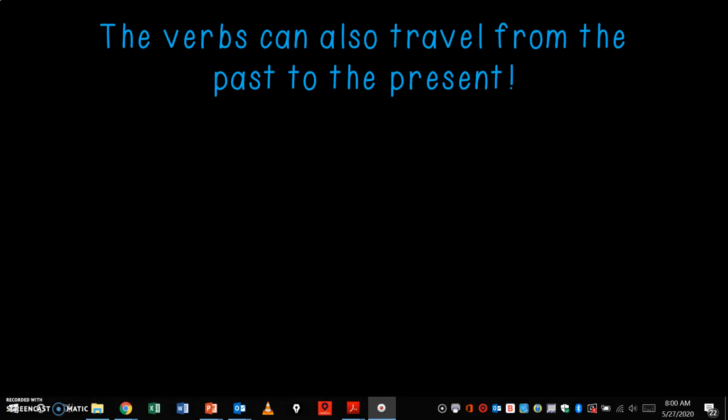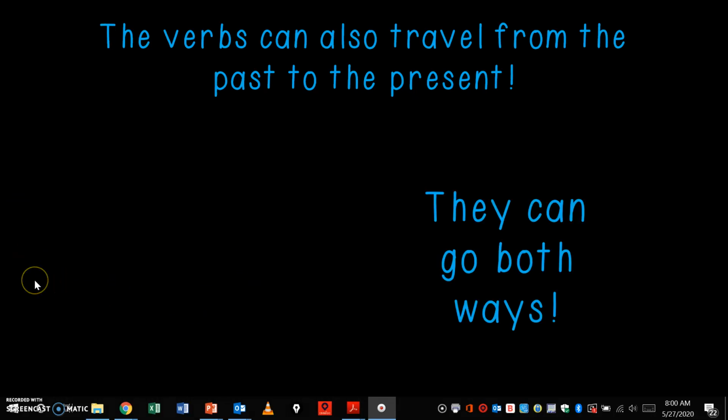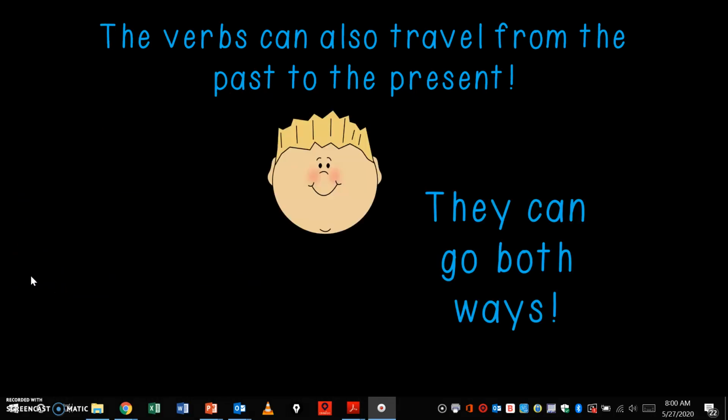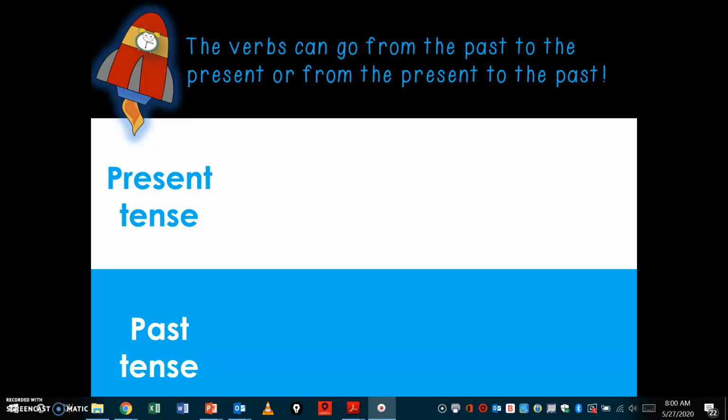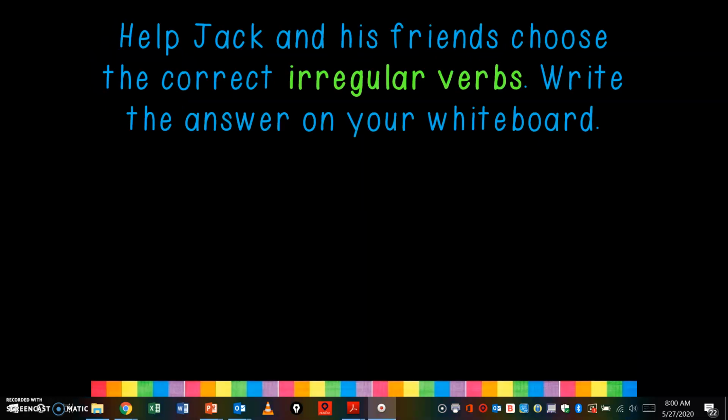Verbs can also travel from the past to the present. They can go both ways. The verbs can go from the past to the present or from the present to the past. I chose to read that book versus I choose to read that book.